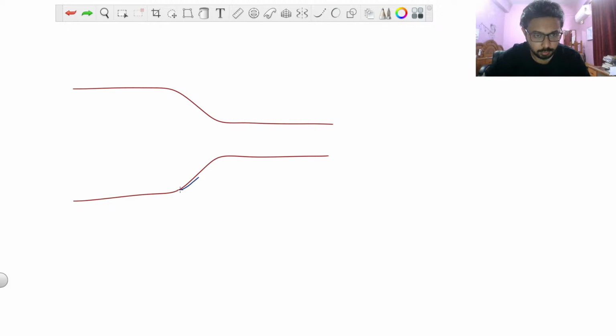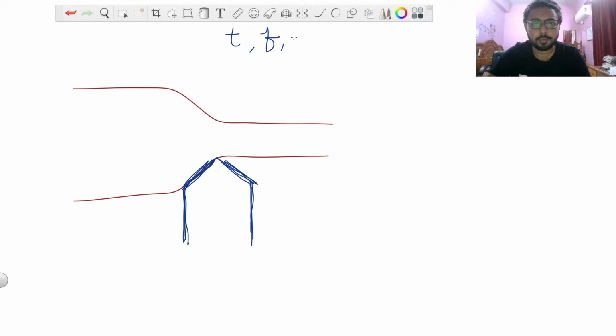Sorry for that, I selected a tool there wrongly. So I'm drawing this rough figure right now, just to give you an idea what this T, F, D and B looks like in the figure.